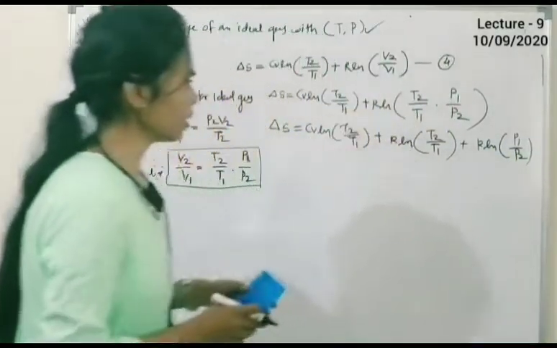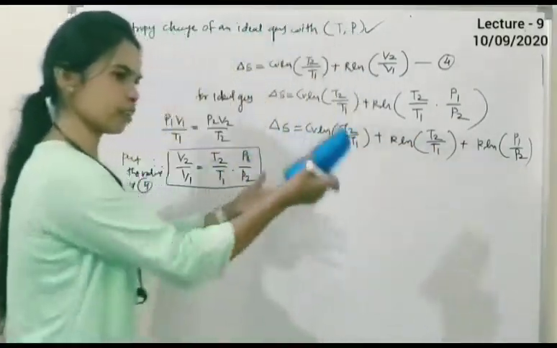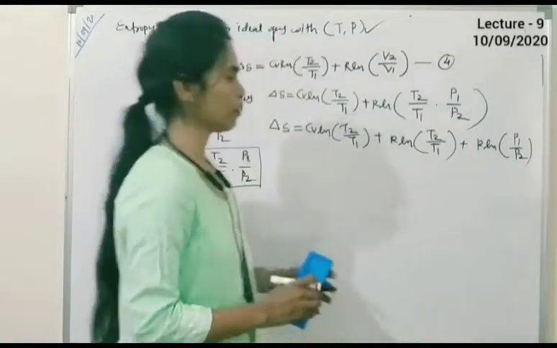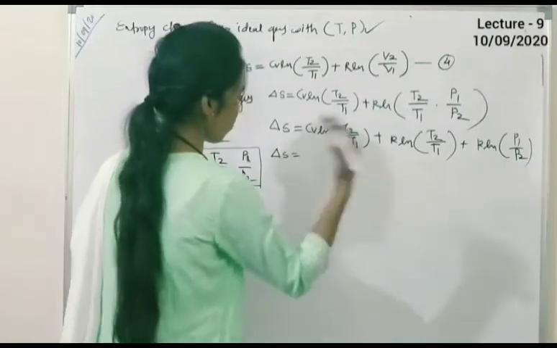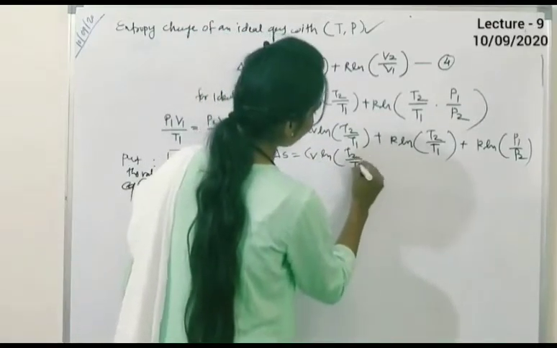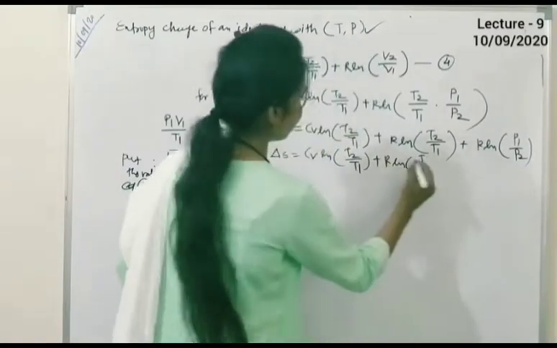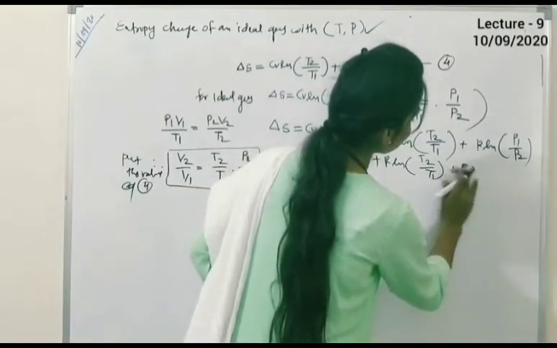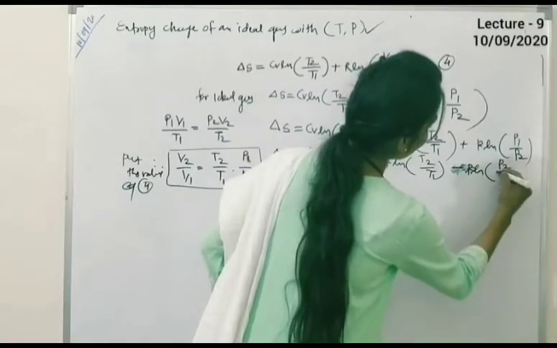Again, we can write this in the minus form, that is we have to write P2 upon P1. So we can write it in this form also, but for further steps we require only the plus form. Cv ln T2 upon T1 plus R ln T2 upon T1 minus R ln P2 upon P1.